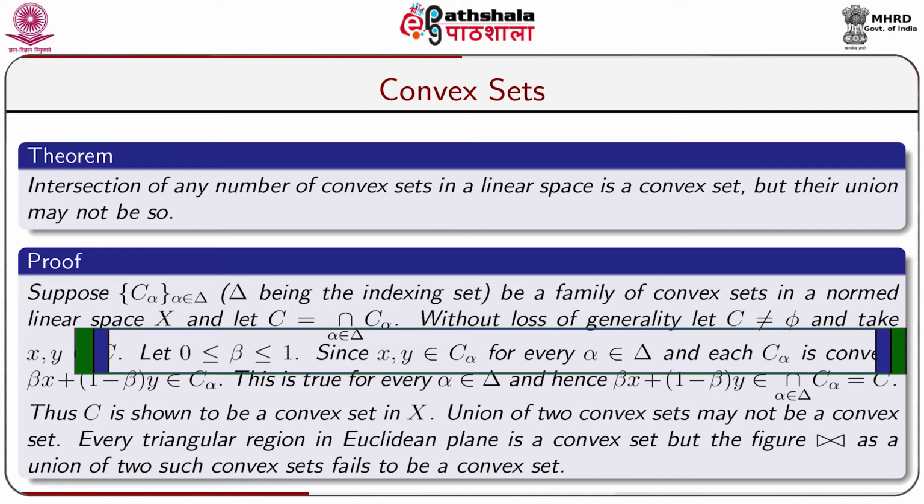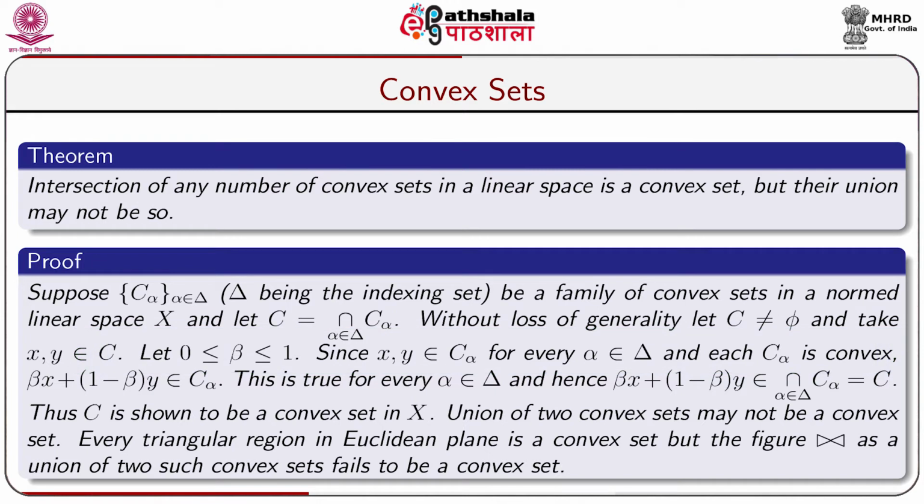Let 0 less or equal to beta less or equal to 1. Since x, y belong to C, x, y belong to the intersection of C alpha where alpha belongs to delta. So, x, y belong to C alpha for every alpha belonging to delta, and since each C alpha is convex, beta x plus (1 minus beta) y belongs to C alpha.